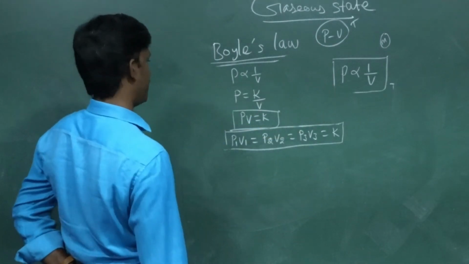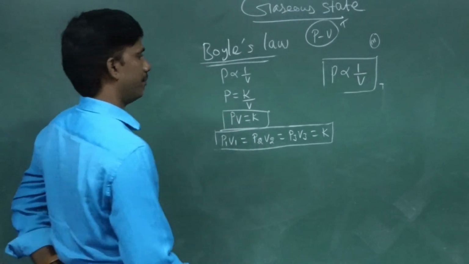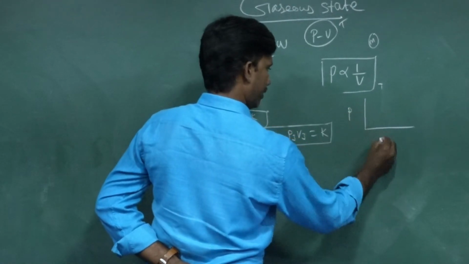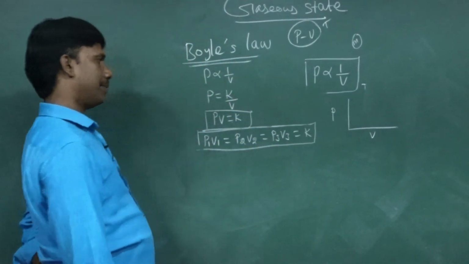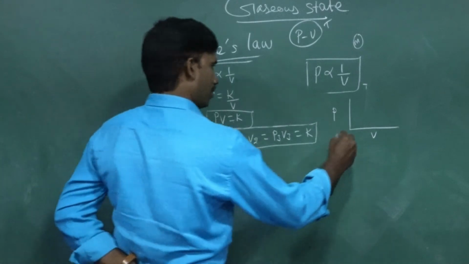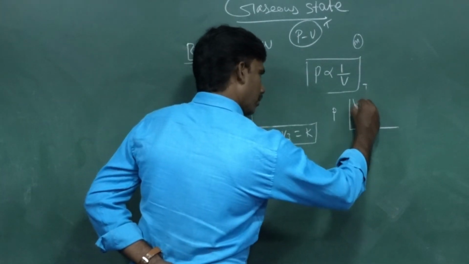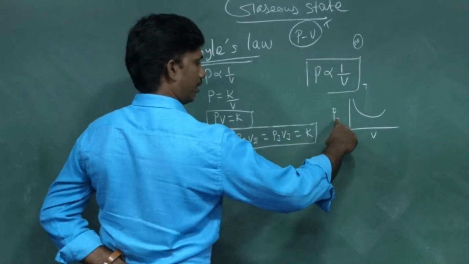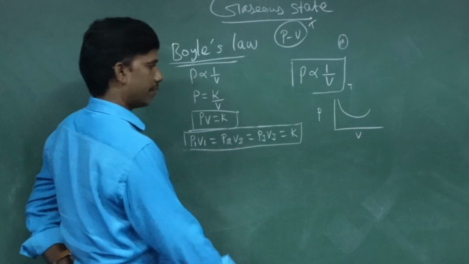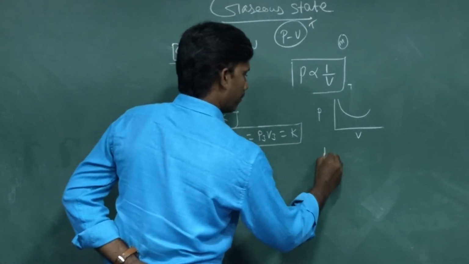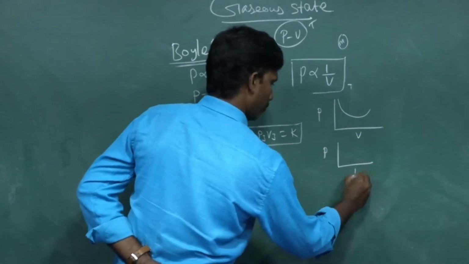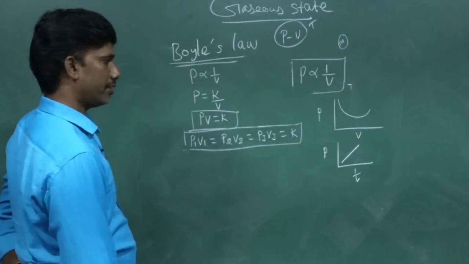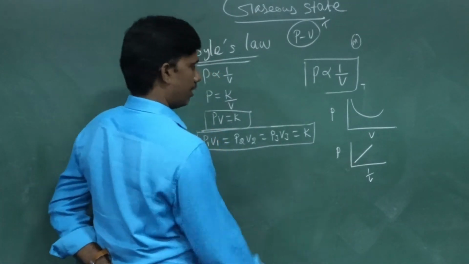Then the graphical representation of Boyle's law. The graph plotted between pressure and volume, the curve will be like this. Whereas pressure against 1 by V, you will get a straight line. The slope will be going like this, a positive slope you can get. These two are given in the book here.